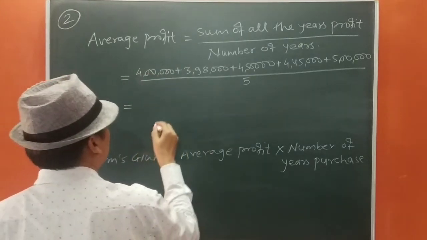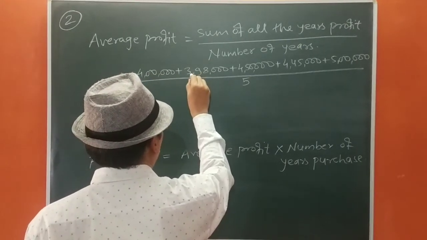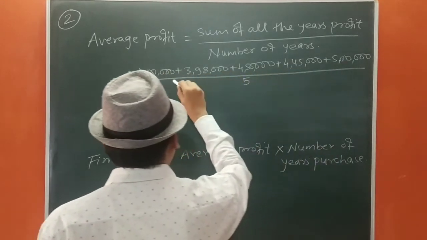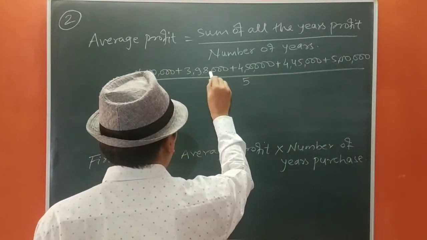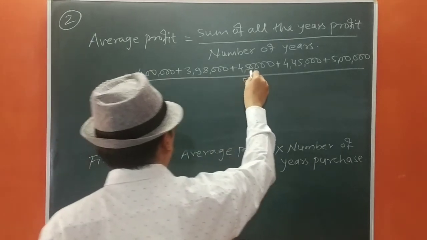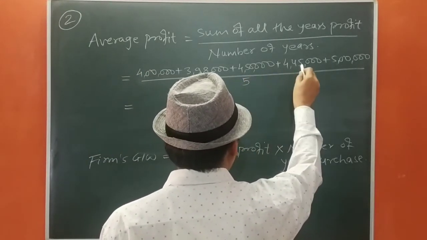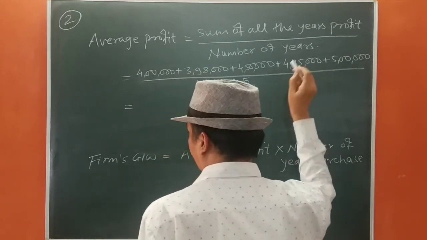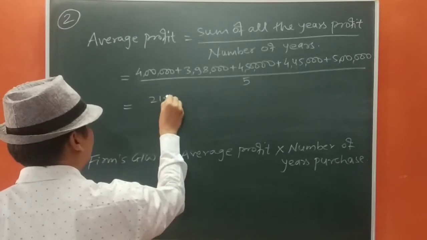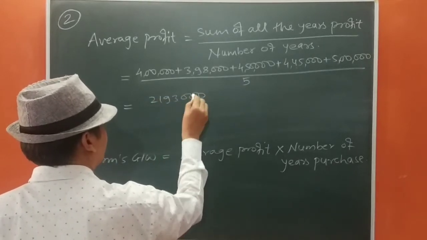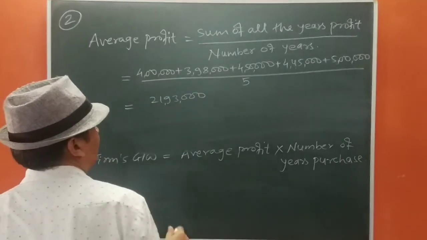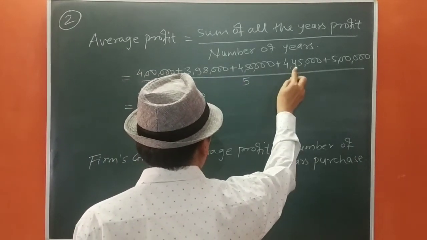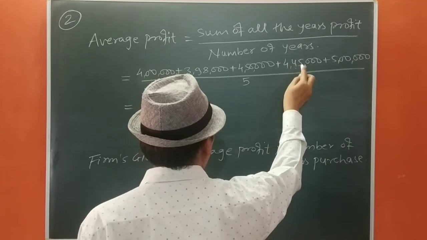So let us total: 4, 7, 11, 15, 20, and the total comes to 21 lakh 93,000.